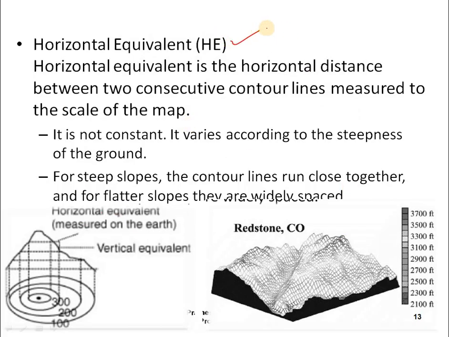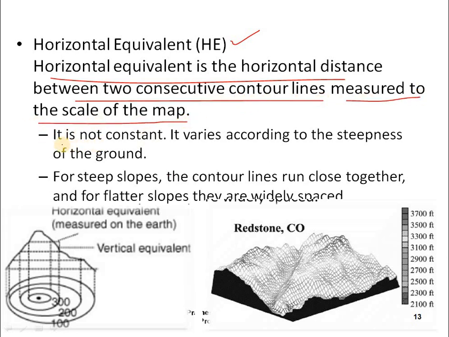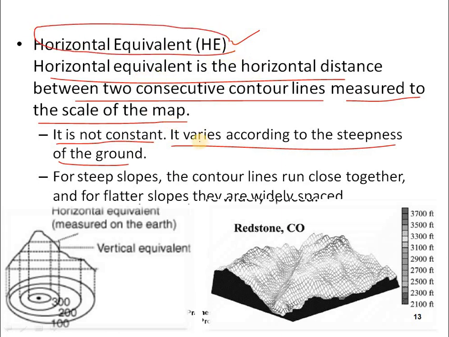Horizontal equivalent. The horizontal equivalent is the horizontal distance between two consecutive contour lines measured to the scale of the map. It is not constant. It varies according to the steepness of the slope of the ground. For steep slopes the contour lines run close together, and for flatter slopes they are widely spaced.